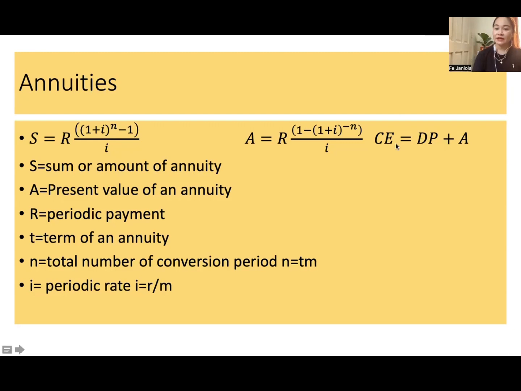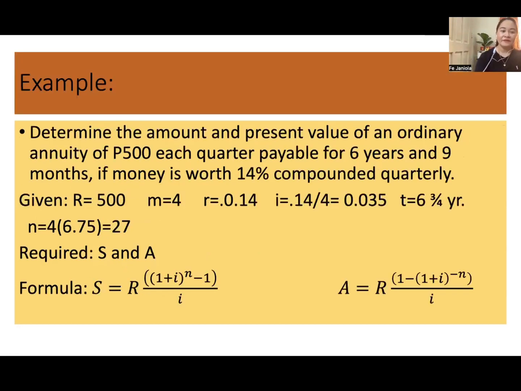If we have what we call as cash equivalent, kana bitang mupalit ka o something or a computer set or appliances, you have to pay down payment. So you have to identify pila iyang cash, pila cash nimo ba, what if mo cash ka dili ka mo installment. So mani siya ang formula, ang down payment plus the present value. Again, down payment plus the present value. So you have to solve the present value added to the down payment. Ano siya cash equivalent.